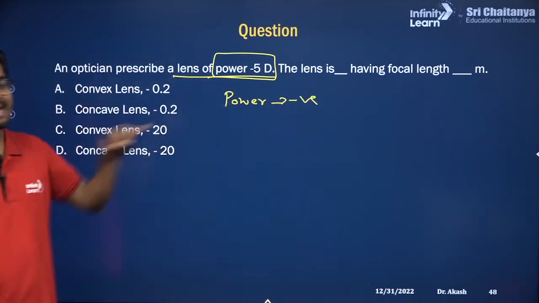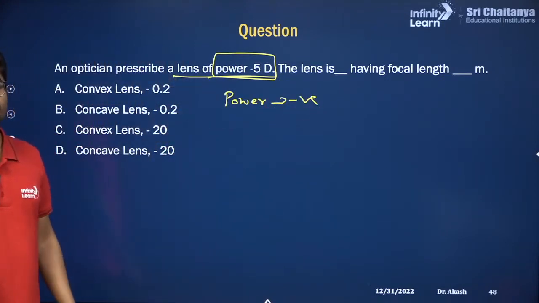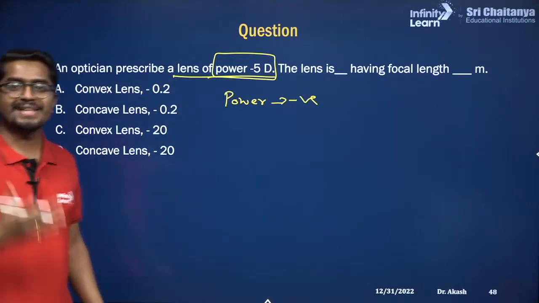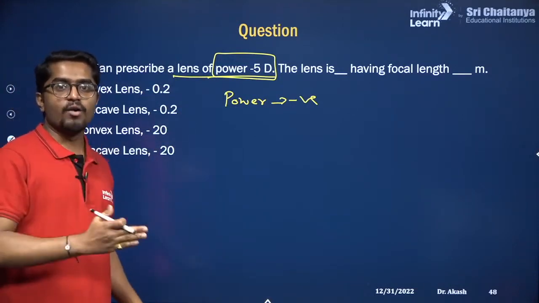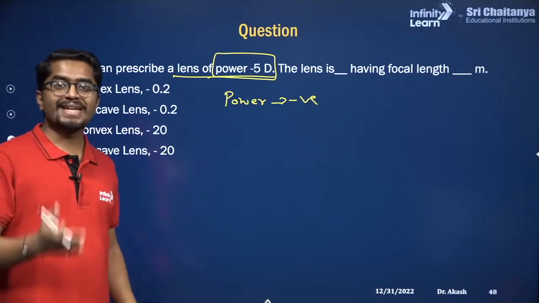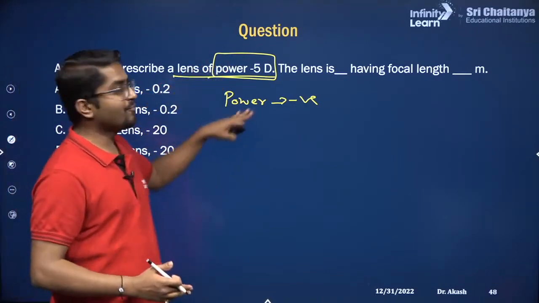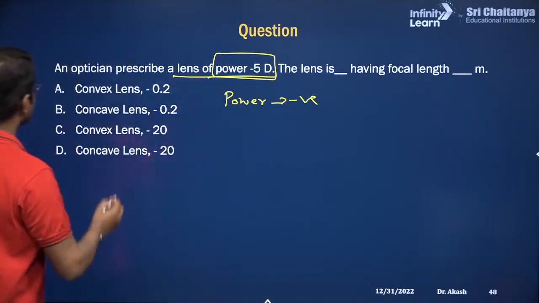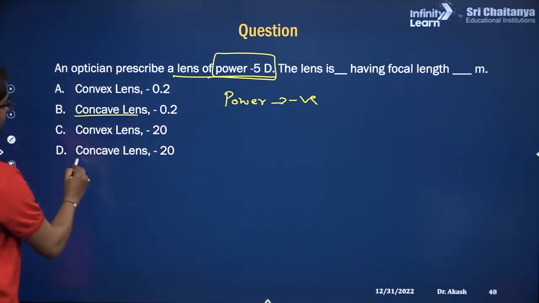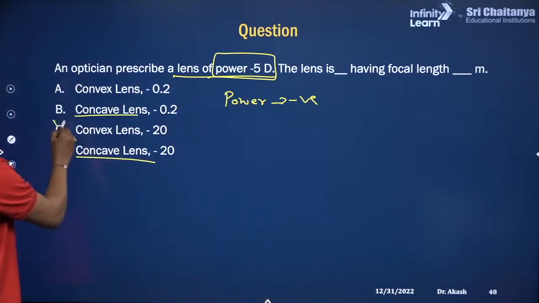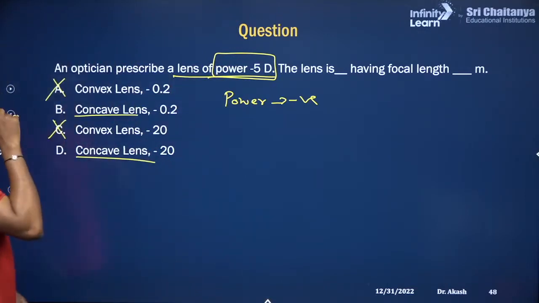So if the power is negative, what type of lens will it be? For the convex lens, the focal length and power both are positive. For concave lens, power and focal length both are negative. So it is going to be concave. So C and A, these are wrong.